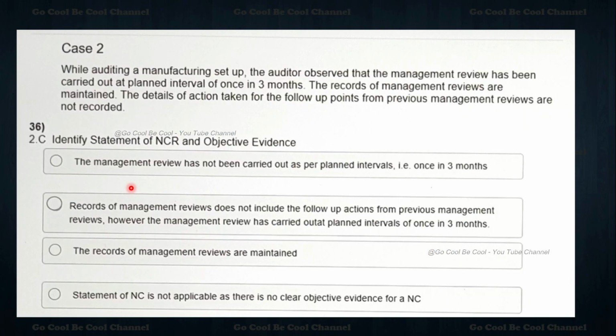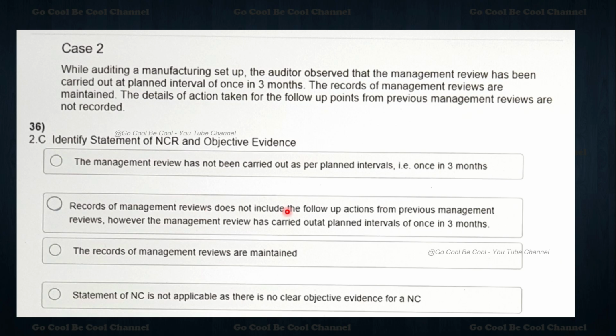Now see, once you start having this kind of question, please ensure that you are writing the same one. It is not a different scenario. Identify the statement of NCR and then the objective evidence. The management review has not been carried out as per planned intervals, that is once in 3 months, is supposed to be.